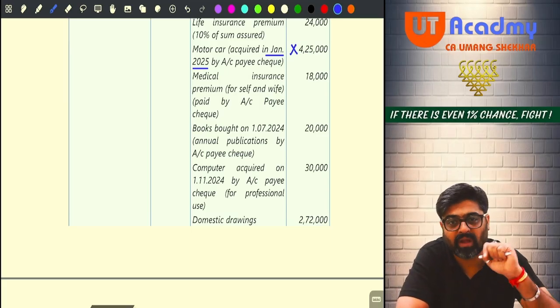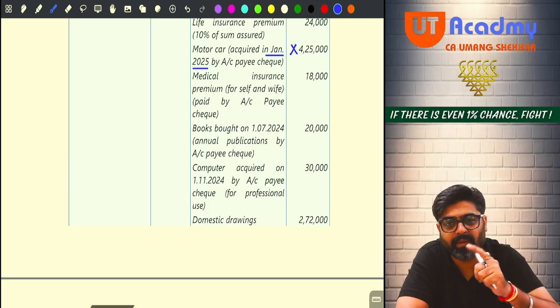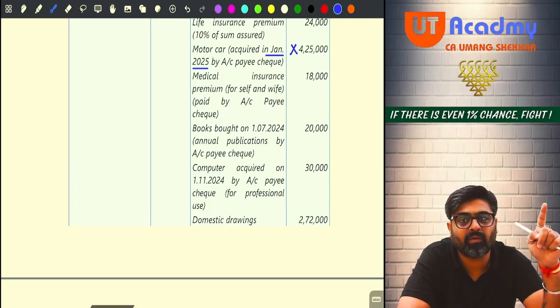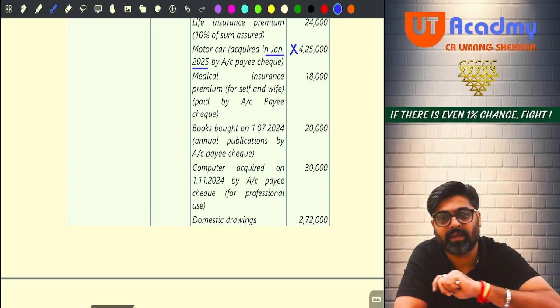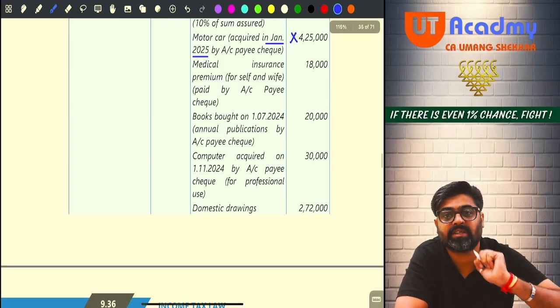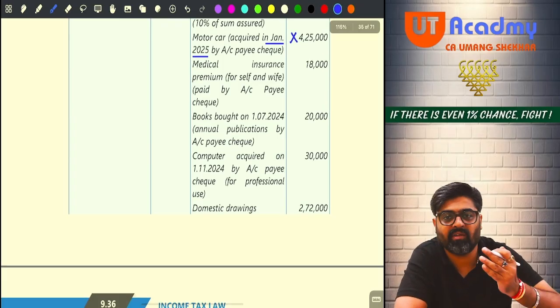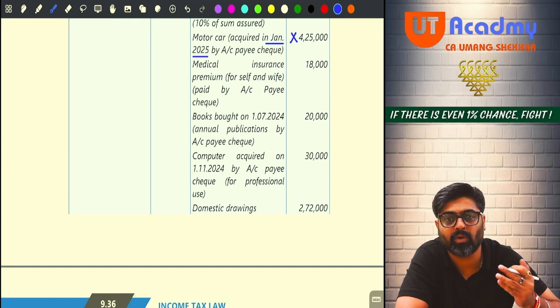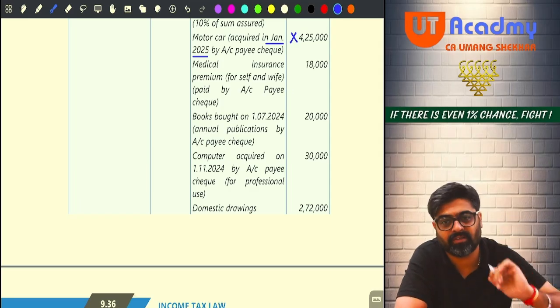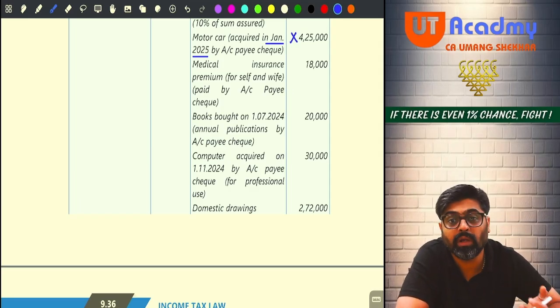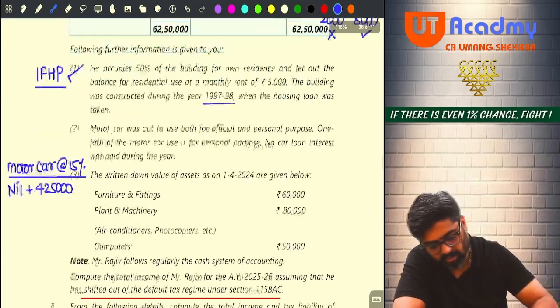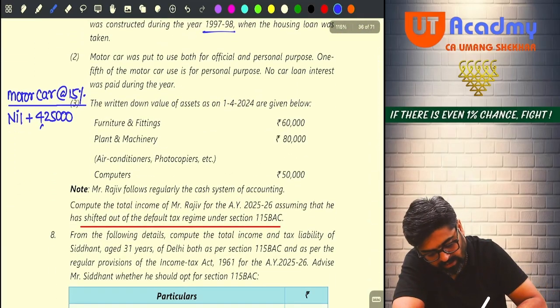Now in the block, if I add this as my addition, will it be added in greater than or equal to 180 days or less than 180 days? Less than, because it is purchased in January. So definitely if it is purchased in January, I will be able to use it for less than 180 days. So on this, how much depreciation will I claim? Half depreciation I will claim, not full. Getting my point? So can I write it down as less than 180 days?